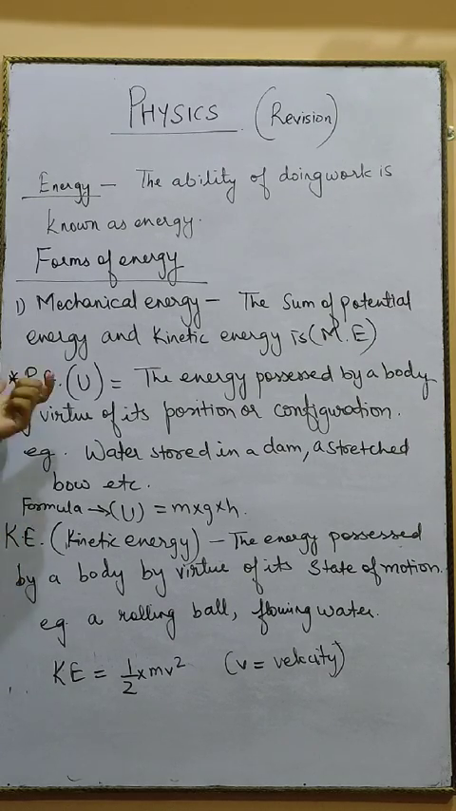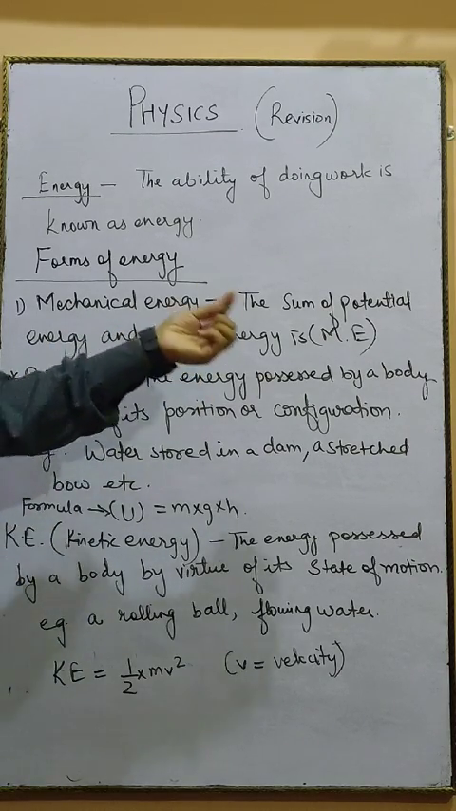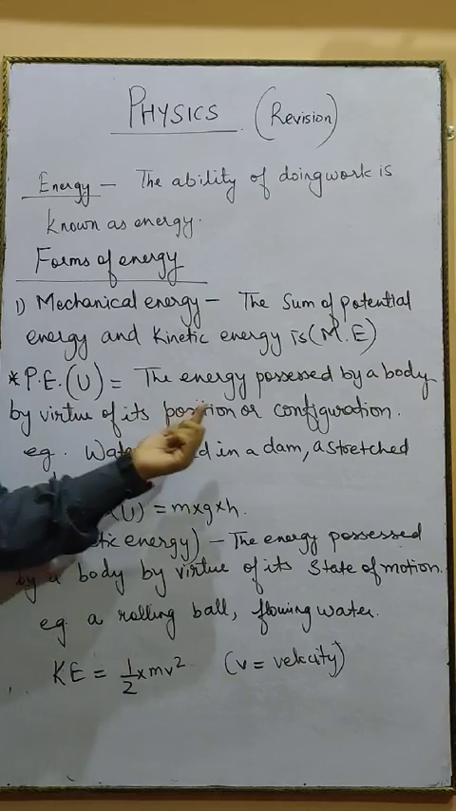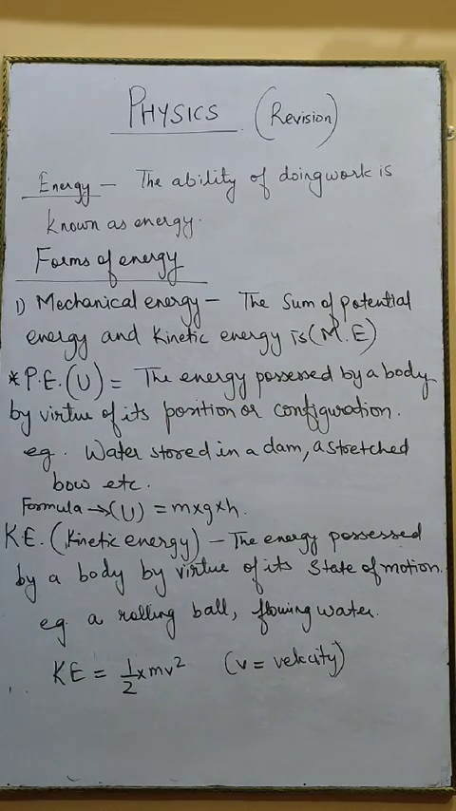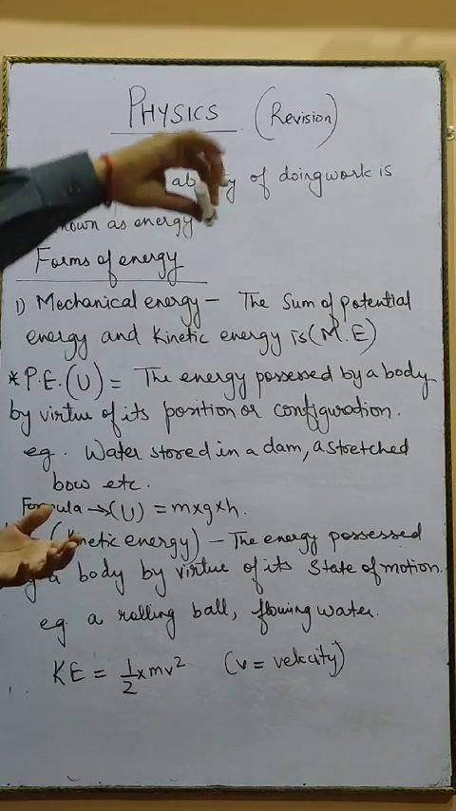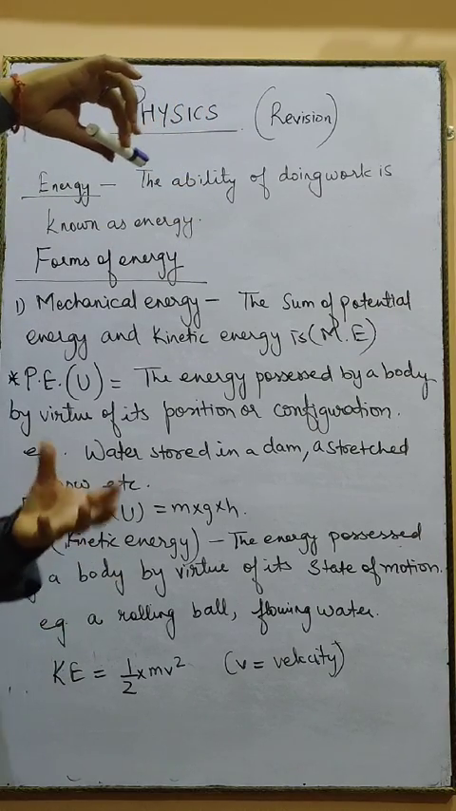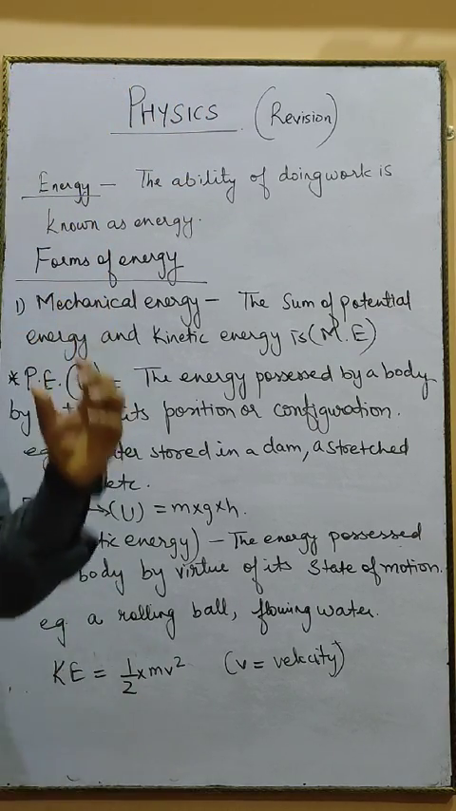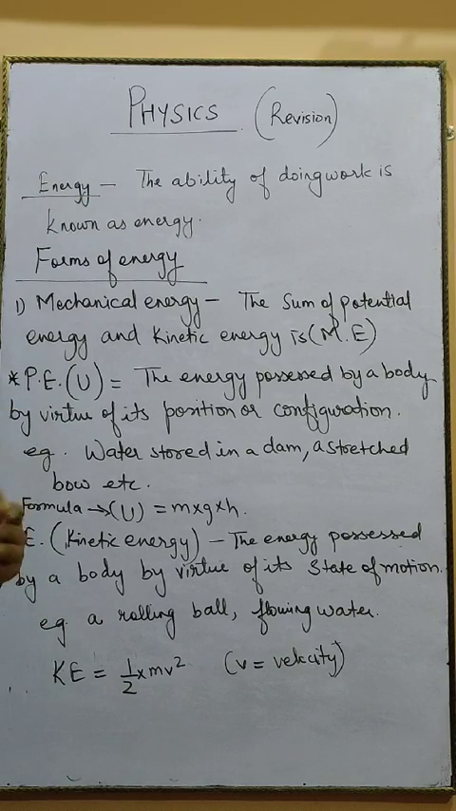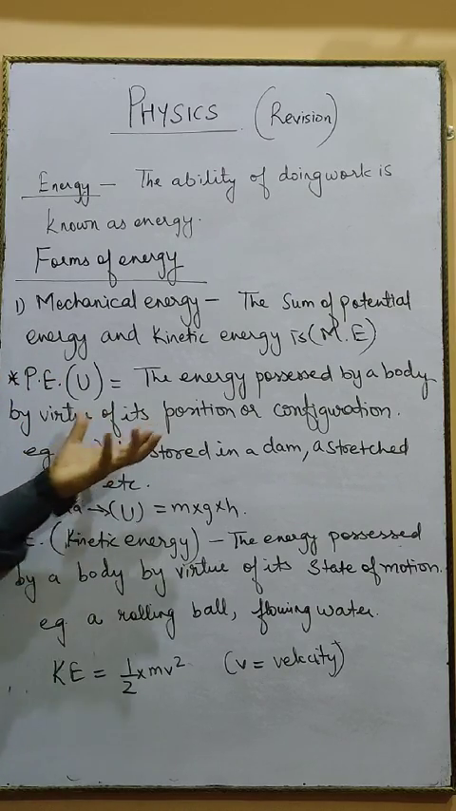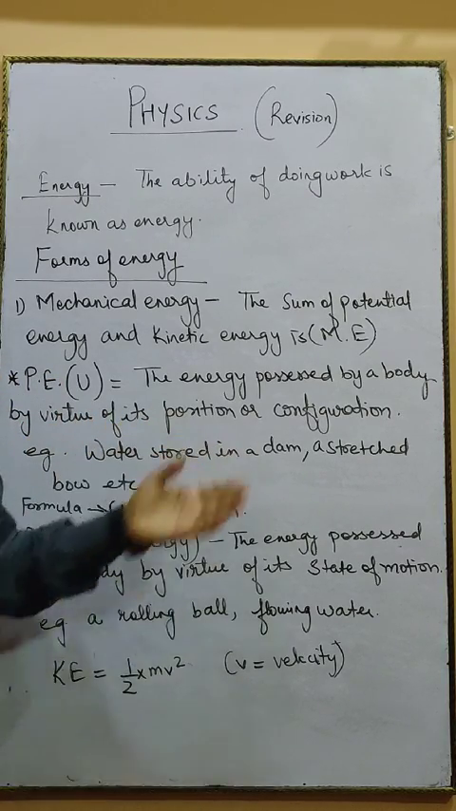Now we should know what is potential energy. The energy possessed by a body by virtue of its position or configuration. If you remember, I already told you, if a body is placed at a height and when you release it, the body will fall with energy. So the body which was placed at a height will have stored energy, and this stored energy is known as potential energy. One example is water stored in a dam.